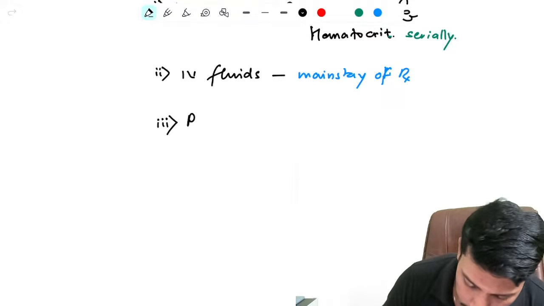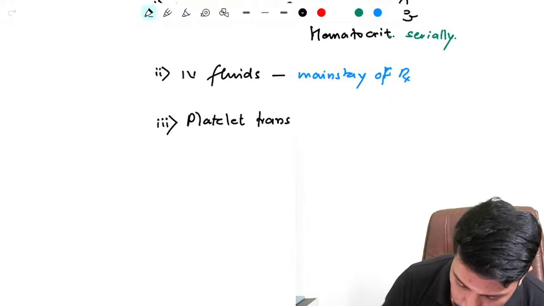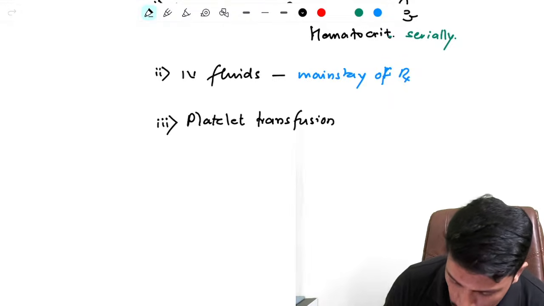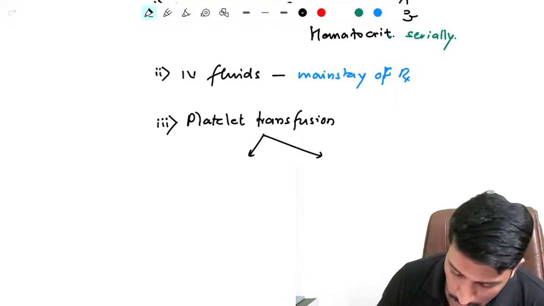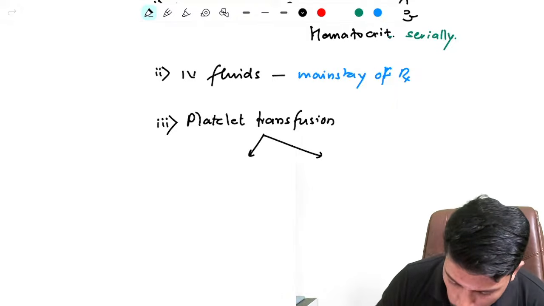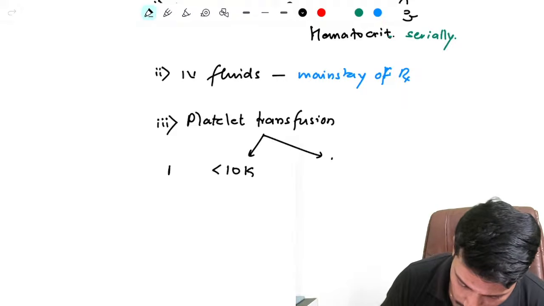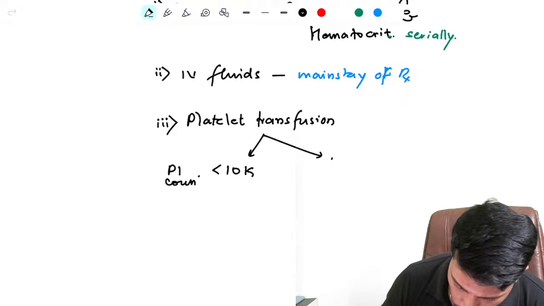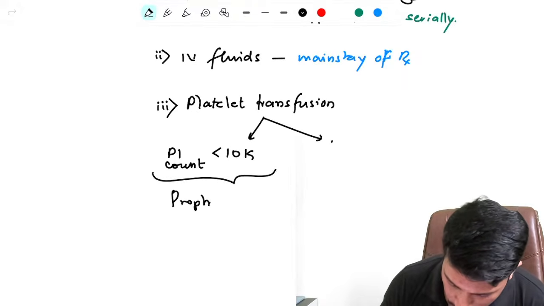Next is platelet transfusion. When should I transfuse? Less than 10,000 platelet count, prophylactic transfusion.